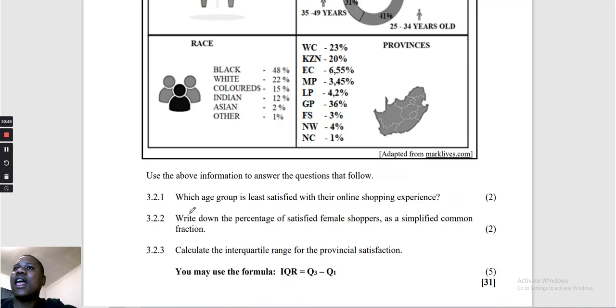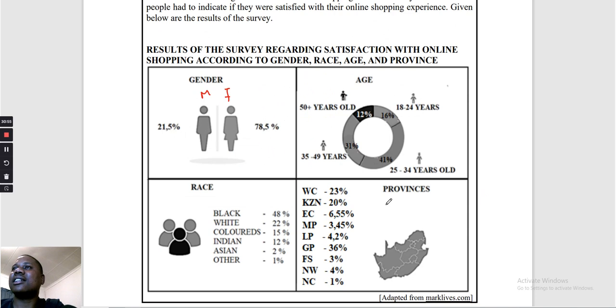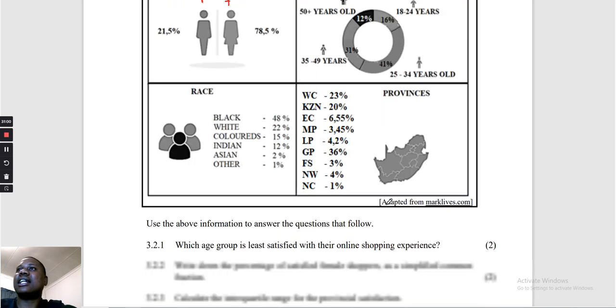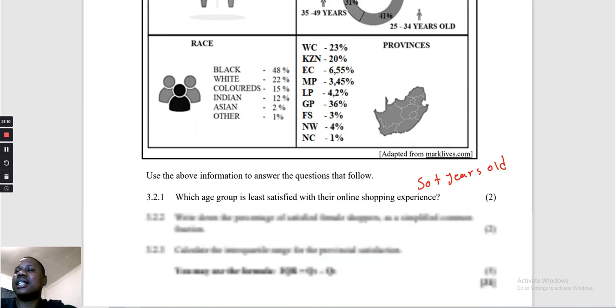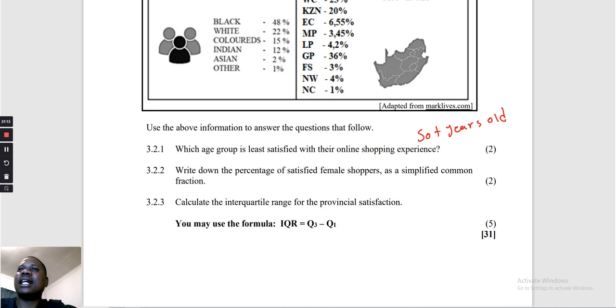Which age group is least satisfied with their online shopping experience? So we're going to look at the lowest percentage there. We can see that it was 50 plus years old. I think they wrote it like that. Yes. Then number 2, they say write down the percentage of satisfied female shoppers as a simplified common fraction.